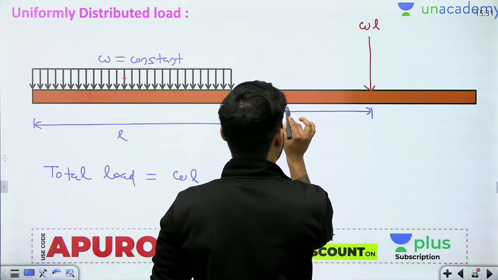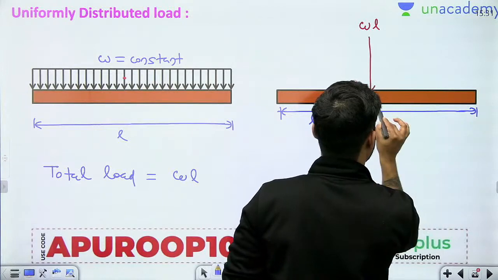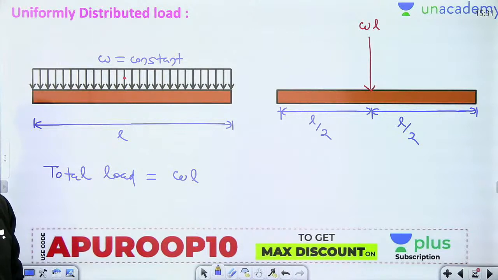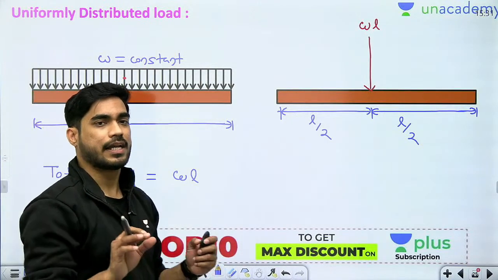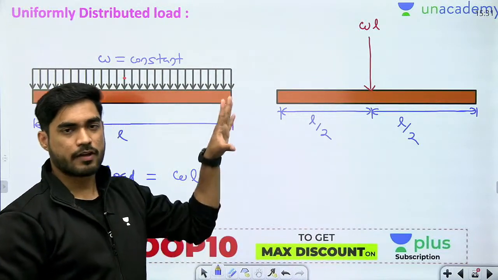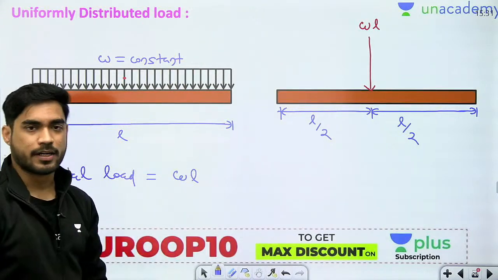From here to here, L by 2, and from here to here, L by 2. So this is a uniformly distributed load. Okay. Most commonly used load. So we have maximum question. In maximum question, the distributed load will be the uniformly distributed load.